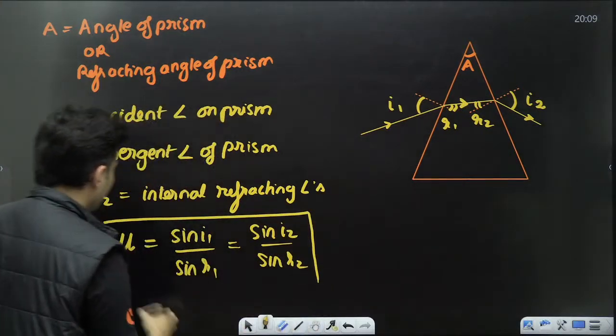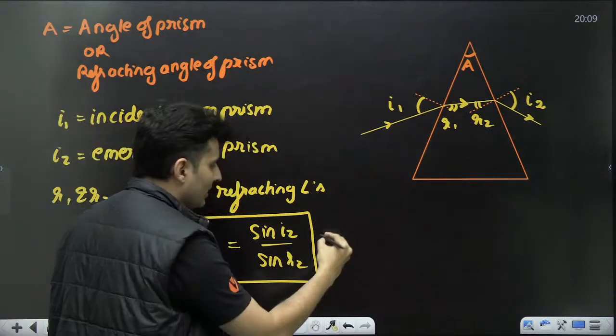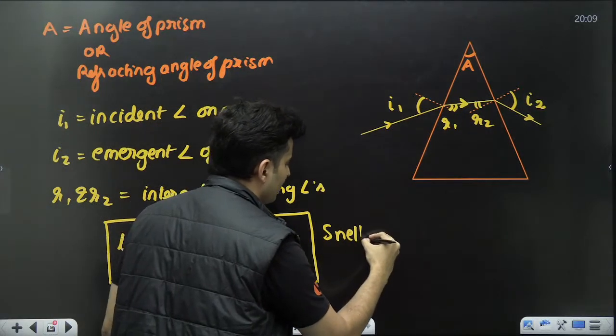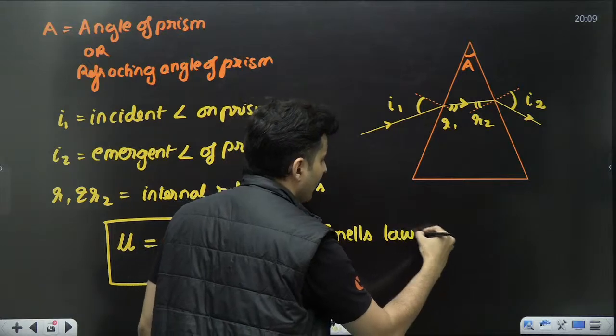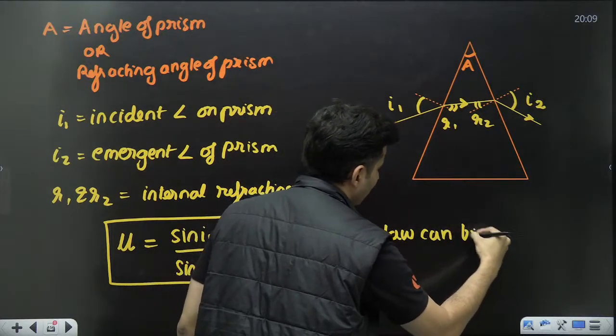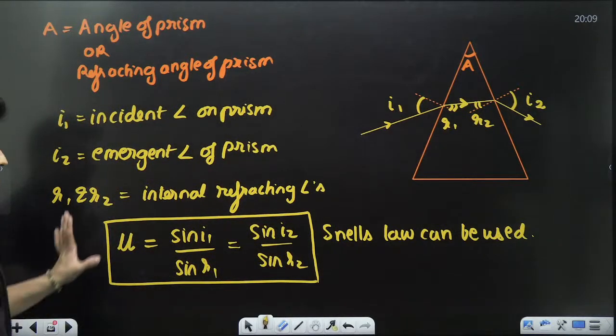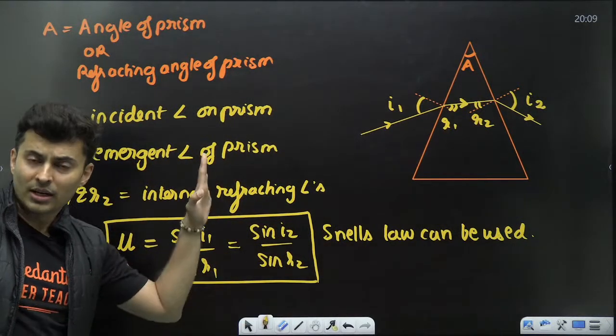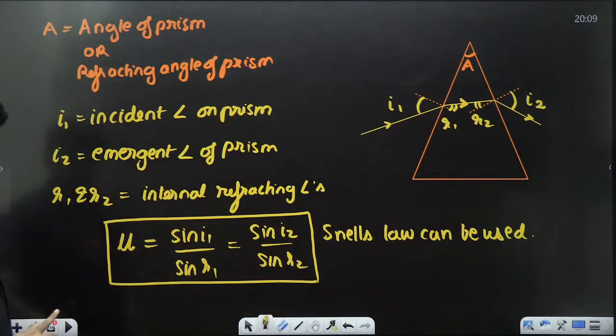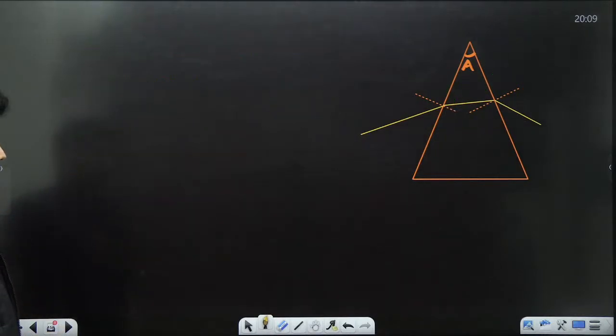That's one. So you can always use Snell's law. This was never a problem. I mean, Snell's law is anyways valid. Snell's law can always be used depending on the problem. Keep this in mind. Another important result which you should know regarding prisms. Next important thing.